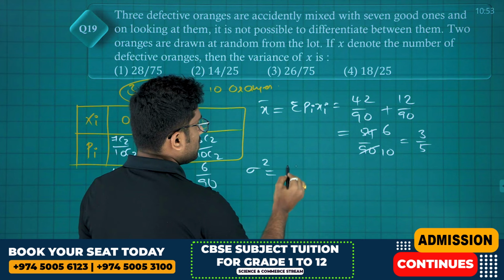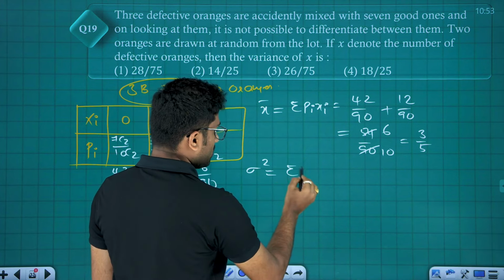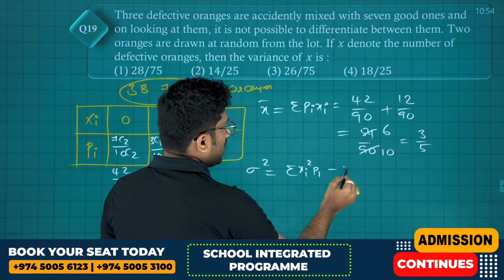Okay, now we will find what is variance. Generally variance is nothing but sigma xi square into pi minus x bar whole square.